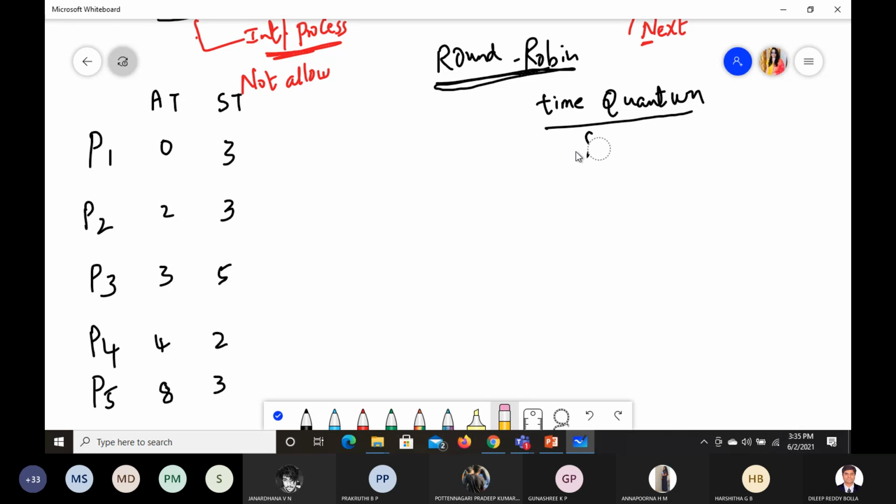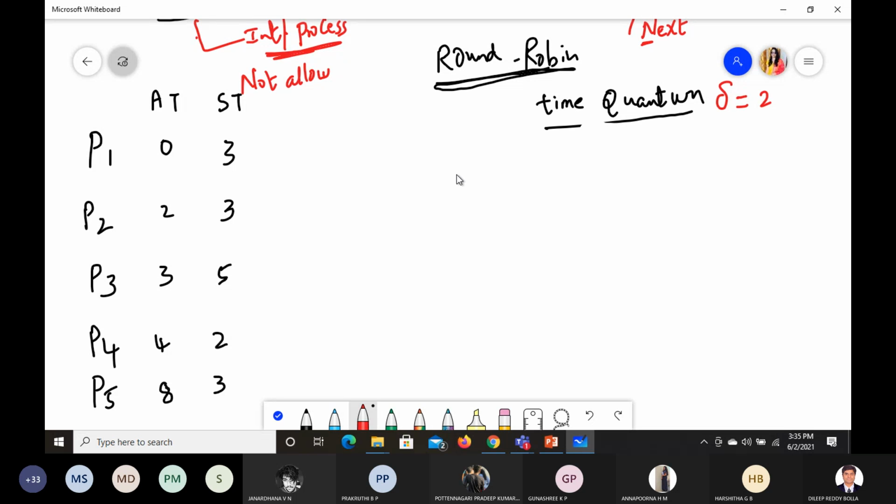This time quantum, I have taken this delta value as 2. If this delta value is 2, what is the meaning of that?